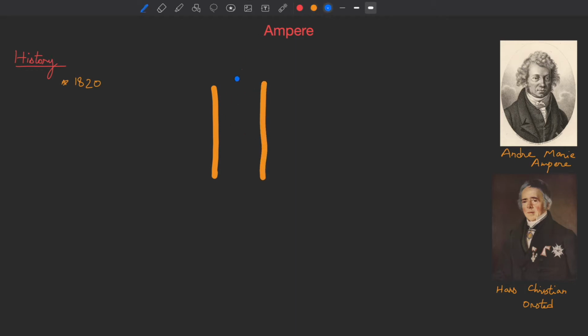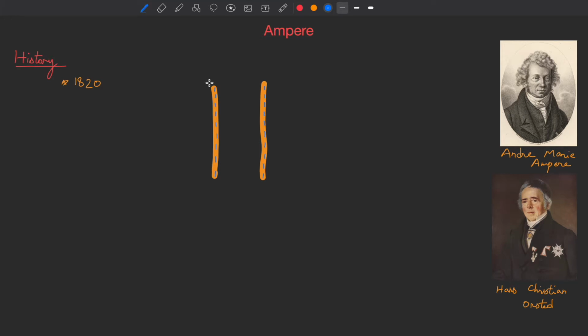If the electricity is flowing through them, they generate a magnetic field which will either attract or repel depending upon the direction of the current in those wires. And you will see later in this video why the ampere was named after Andre Marie Ampere, because due to his experimentation and his findings, his name is honored in the ampere.